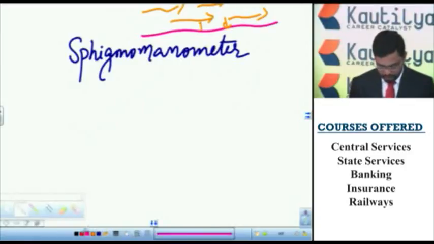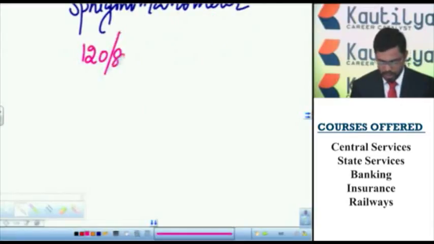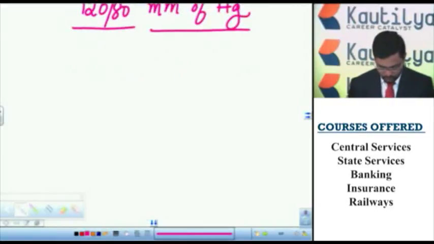The normal blood pressure in a healthy person is 120 by 80 mm of Hg. You have to remember the units. So simply the question may be expected here.